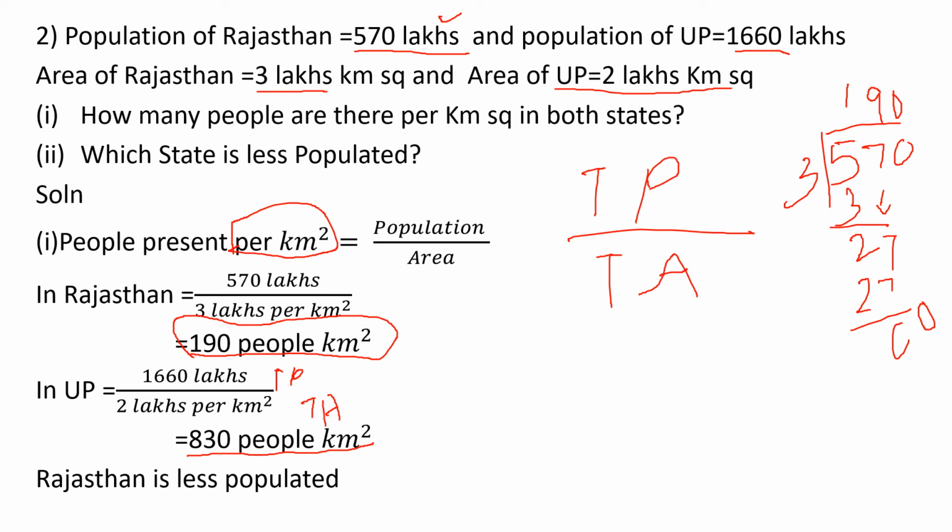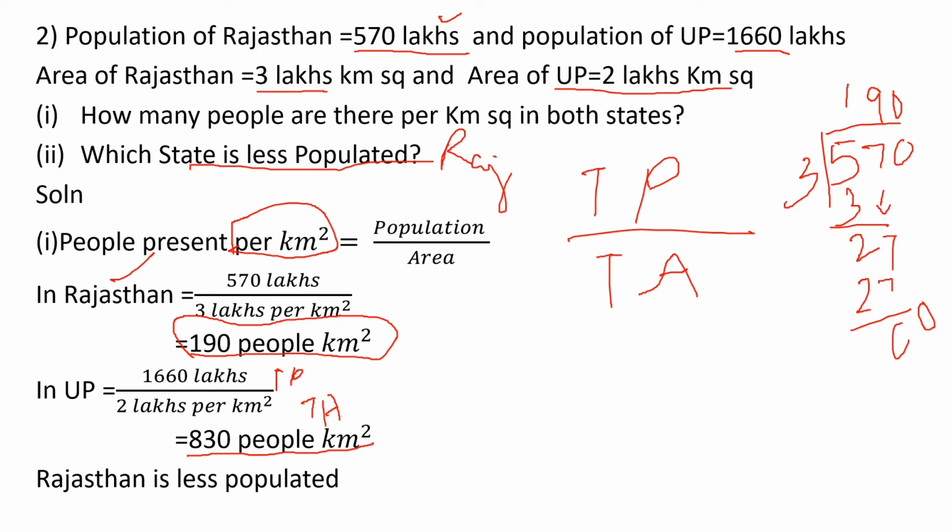So which state is less populated, children? Rajasthan or Uttar Pradesh? Which state has less population? 190 is the smaller number, right? So Rajasthan is the less populated. The less populated state is Rajasthan.